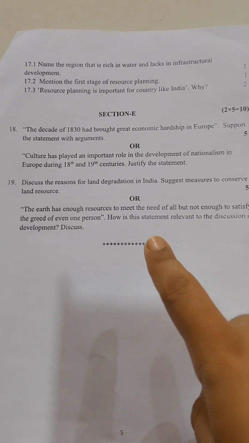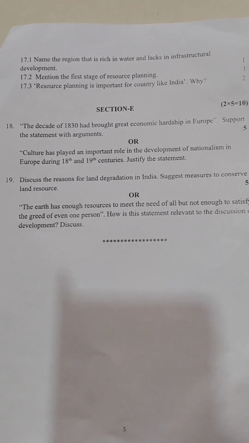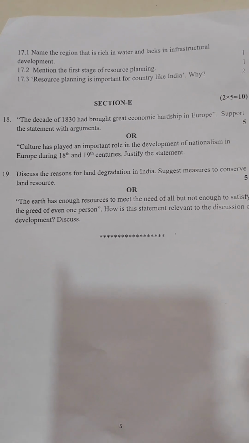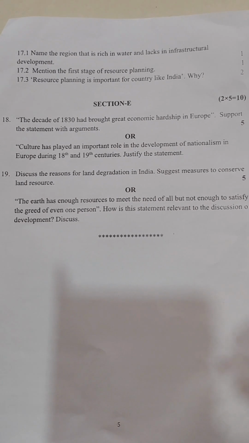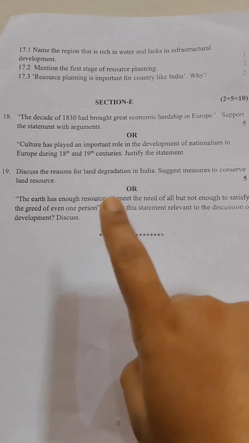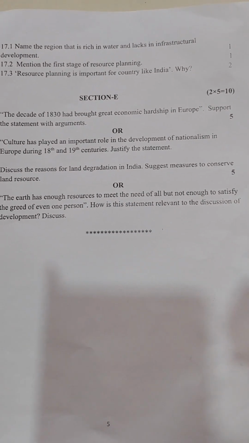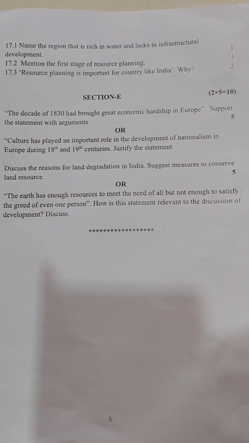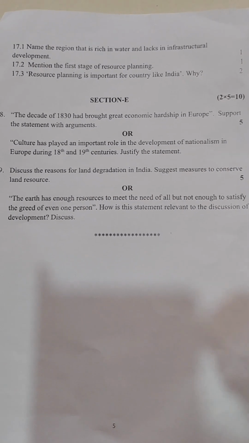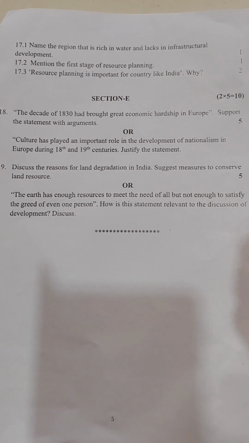Then the 19th one is discuss the reasons for land degradation in India, suggest the measures to conserve land resource. So first you have to discuss the reasons about land degradation, then you have to write about the methods or measures to conserve the land resource. Or, if you don't know this question, you can write this one. The earth has enough resources to meet the need of all, but not enough to satisfy the greed of even one person. How is this statement relevant to the discussion of development? So in this you have to tell who has told this thought. We know that Mahatma Gandhi has told this thought.